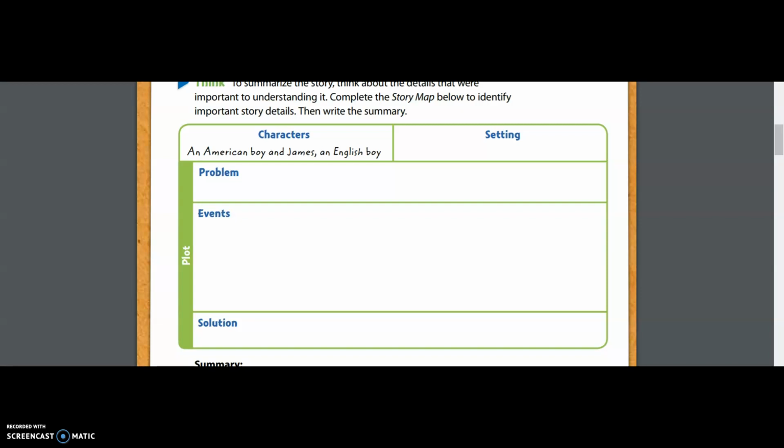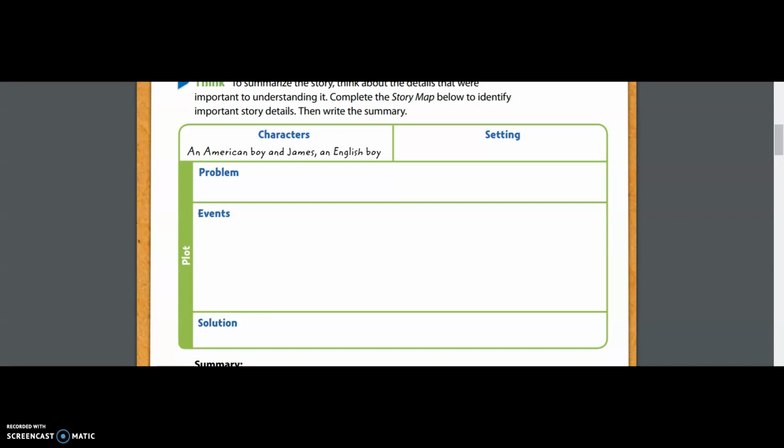So all of those key details, all those who, what, when, where, why, and how, in order for you to answer them, you have to think about who are the characters, what is the setting, what problem do these characters experience? What other big events happen in the story? And then what is the solution to that problem? So we are going to take the story that we just read, A Jacket in the Boot, and we're going to break this down into each of these different parts on the story map.